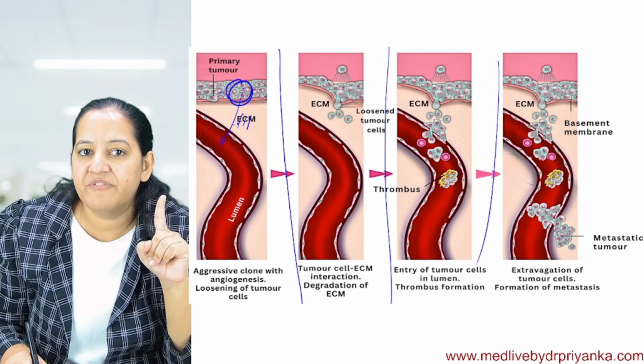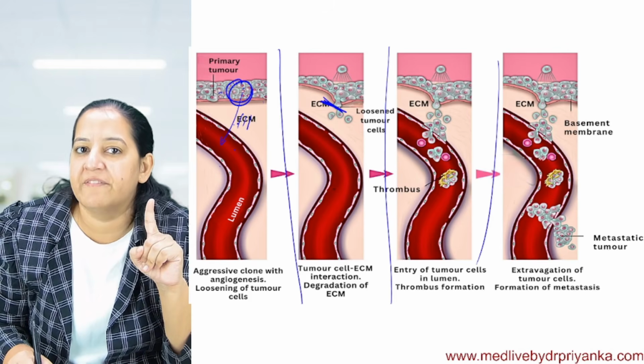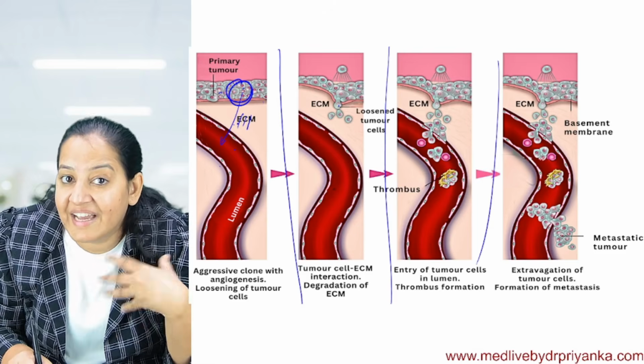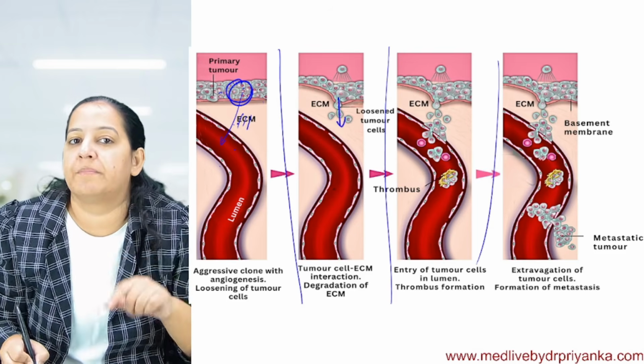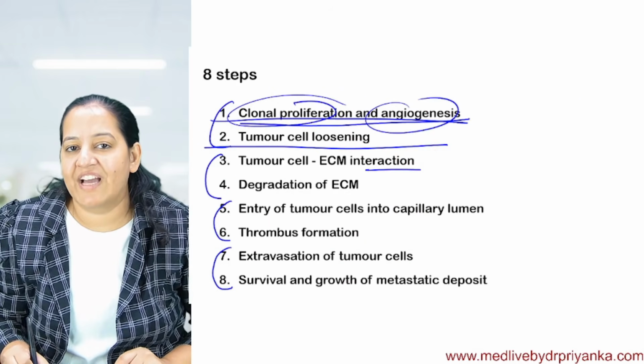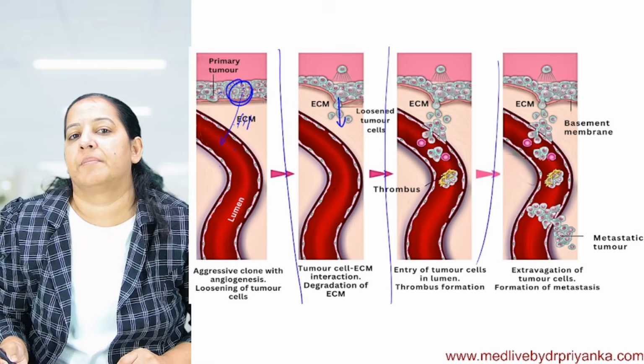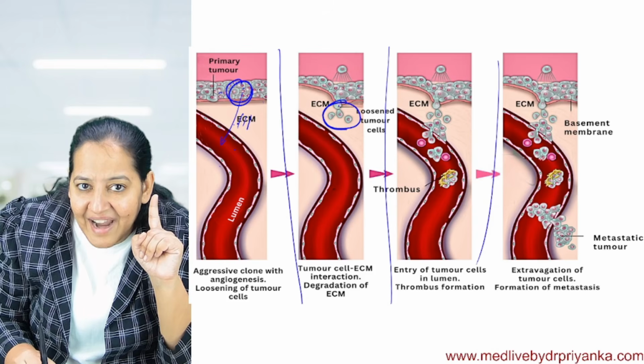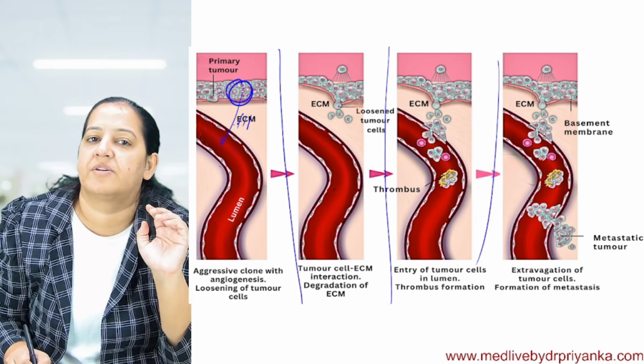You are getting it? So first they will interact with the ECM. The tumor cells are interacting, and after that they degrade the ECM and penetrate it. So the third step is interaction with the ECM and the fourth is degradation of the ECM. You can see it here. They interact, enter and degrade the ECM. That is the third and fourth step.